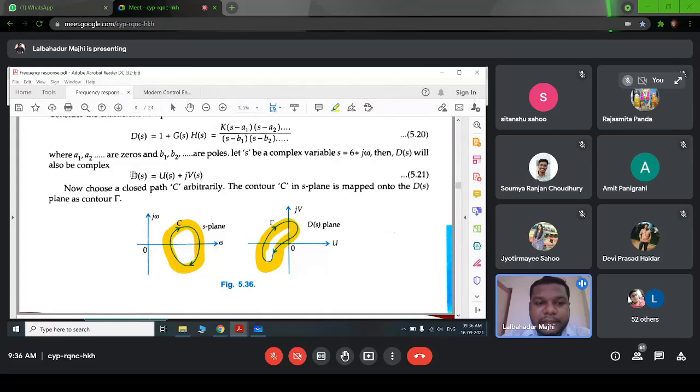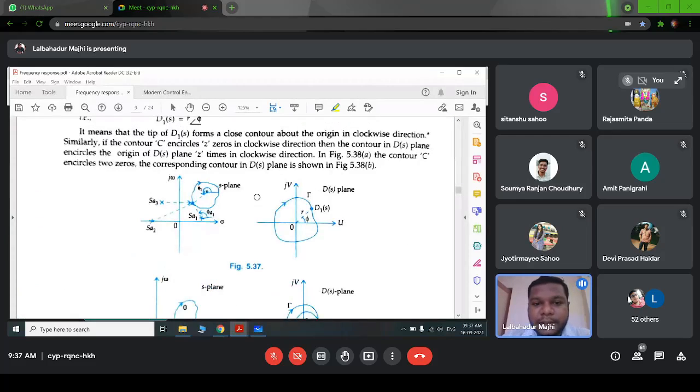So we have defined D of s equal to u of s plus j v of s. It will also be complex, but it may be a real value, right? Just in this case, at this point it is a real value, at this point it is a real value, and at this point it is a real value. So we can get real values also, because here we are getting two real points, at this point and this point.